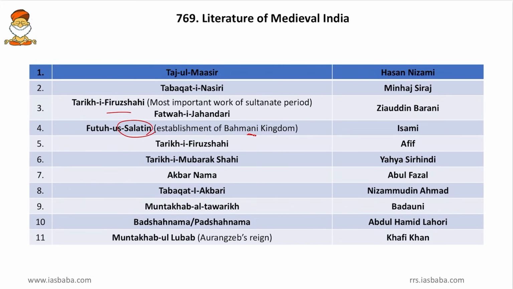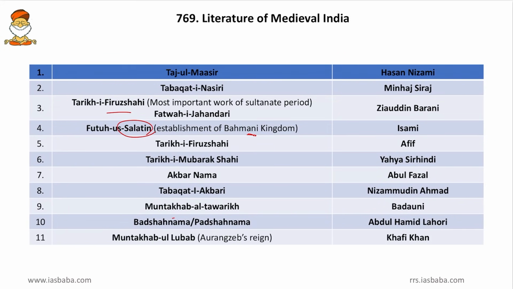Then Tariq-i-Mubarak Shahi, it was written by Yahya Sirindi. Friends, Mubarak Shahi means the story of Mubarak Shah. Then Akbar Nama, Abul Fazal, the famous book, it is also given in NCERTs. Then Tabakat-i-Akbari, written by Nizamuddin Ahmad. Friends, Tabakat means the administration related thing. Then Muntakhab al-Tawarikh, it was written by Badayuni.